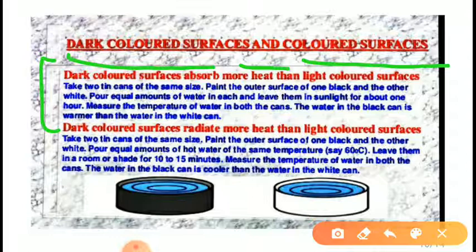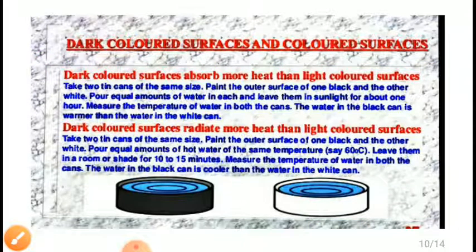Take two tin cans of the same size. First of all, paint the outer surface of one black and the outer surface of the other white. Pour an equal amount of water in each and leave them in sunlight for about 1 hour.